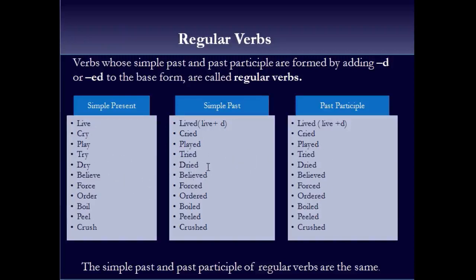Dry, dried, dried. Believe, believed, believed. Force, forced, forced. Order, ordered, ordered. Boil, boiled, boiled. Peel, peeled, peeled. Crush, crushed, crushed. Okay, now these are all regular verbs, and let's see now what are irregular verbs.